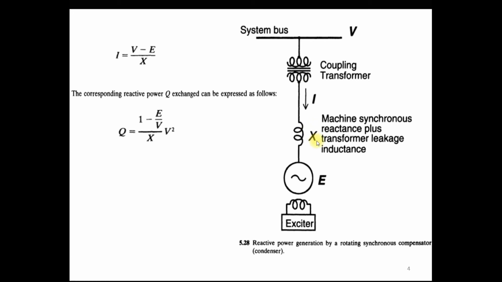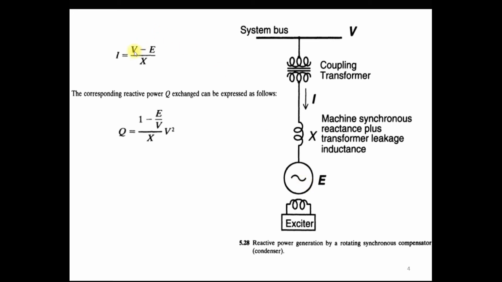So X represents the reactance of this synchronous machine as well as the leakage reactance of this coupling transformer. So the amount of current flowing into or out of this synchronous condenser is decided based on the system bus voltage as well as the synchronous machine internal voltage.